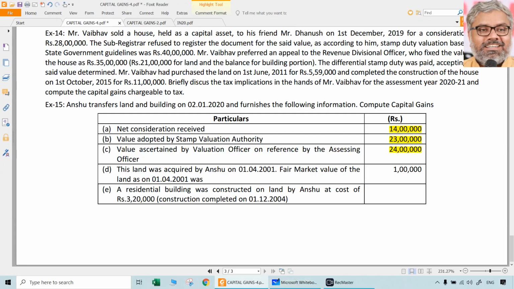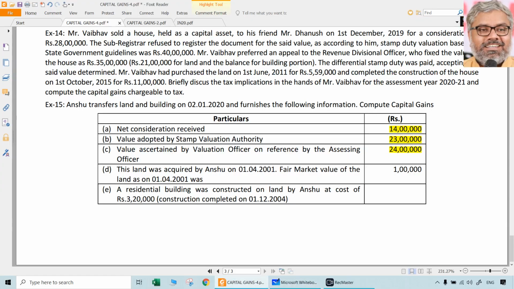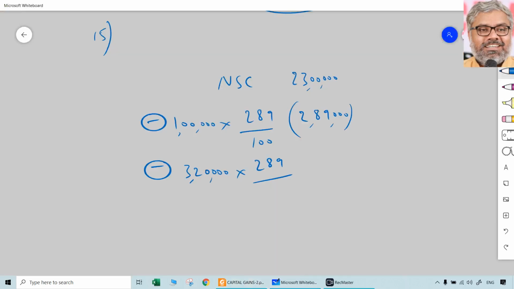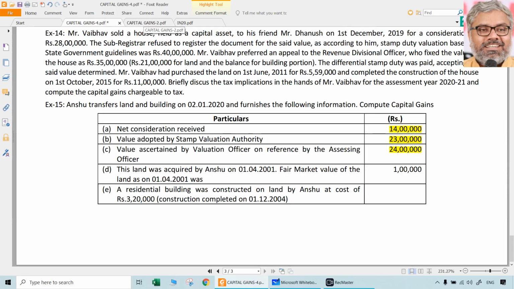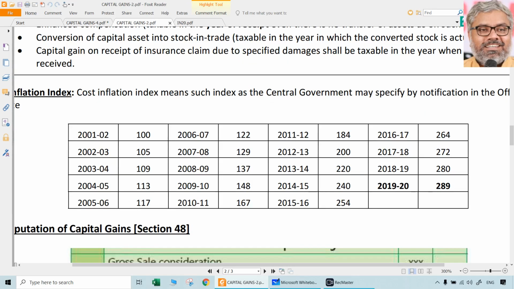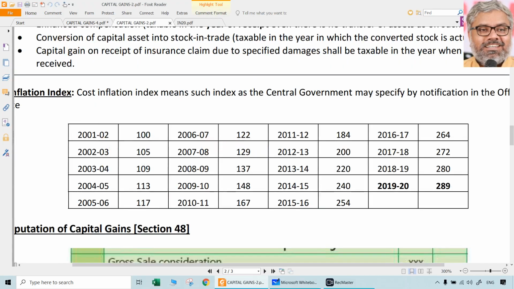Then a residential building was constructed on this land by Anshu at a cost of 3,20,000. Construction completed in which year? 2004-5. 1/12/2004 means 2004-5. So take the cost first, 3,20,000 into 289 divided by what? You have to refer to the table. There is no option here; of course, in the exam it will be given. So which year are we talking about? 2004-5 financial year. 113 was the indexation number.